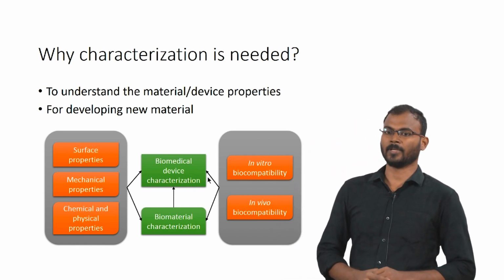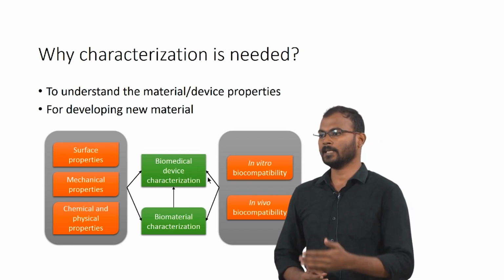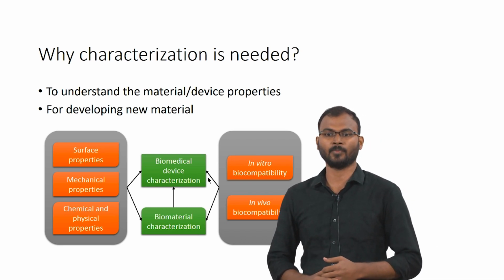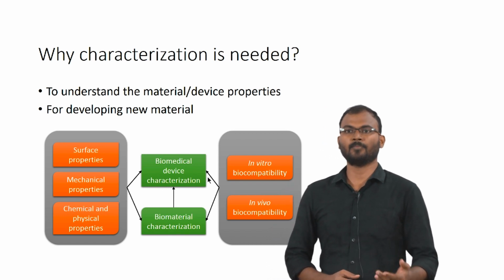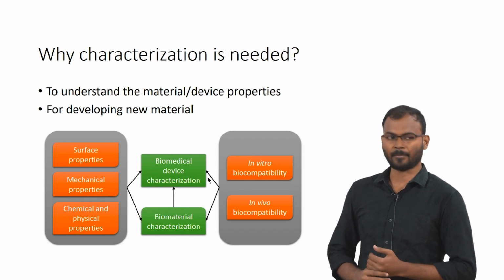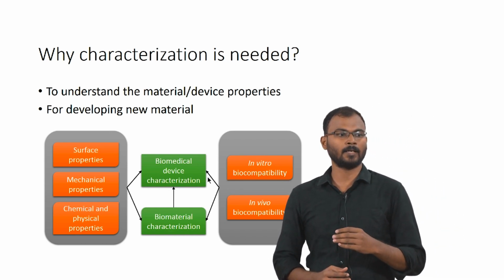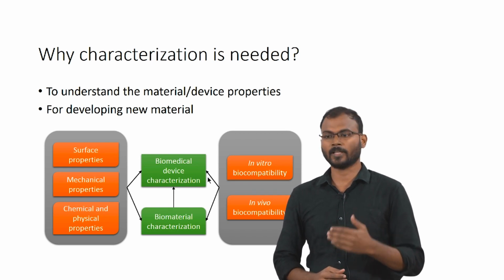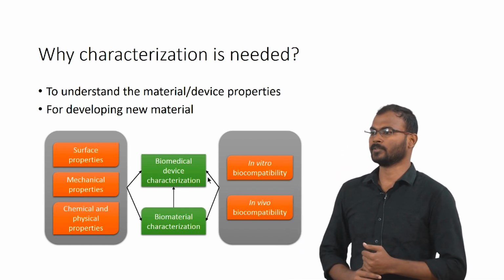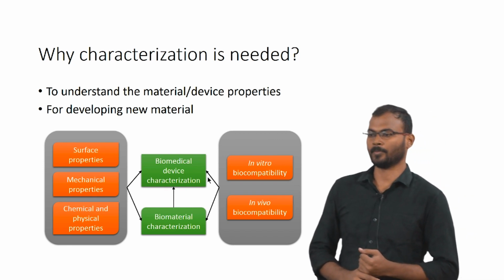Physical and chemical properties. Physical and chemical properties involve understanding the material composition and its thermal properties. If you are using a scaffold for tissue engineering applications, you have to understand the porosity, the permeability, and how much water intake it can have. Those properties come under chemical and physical properties.